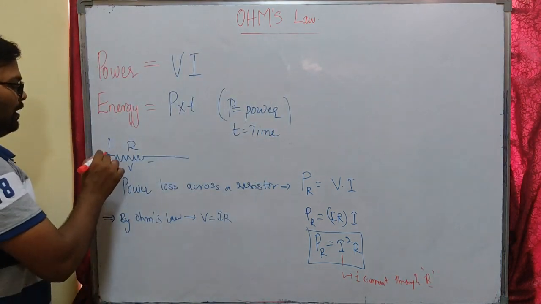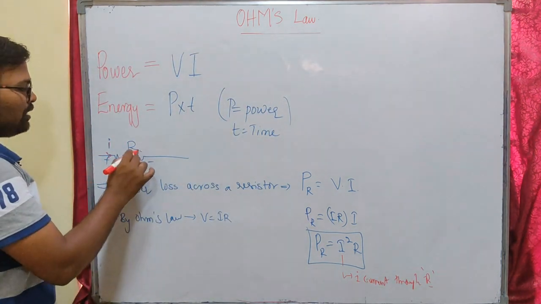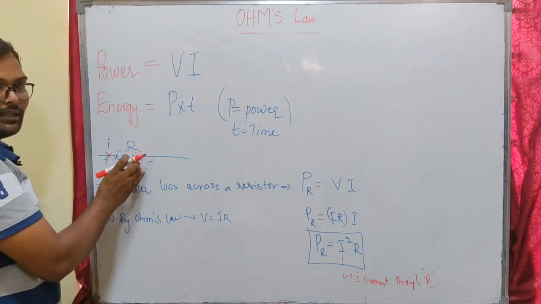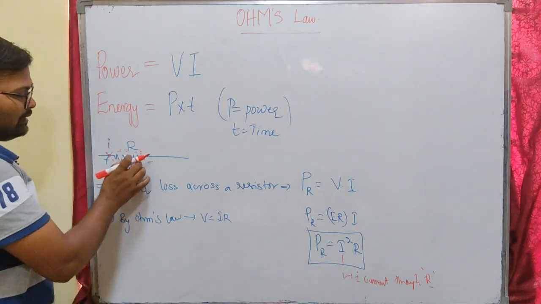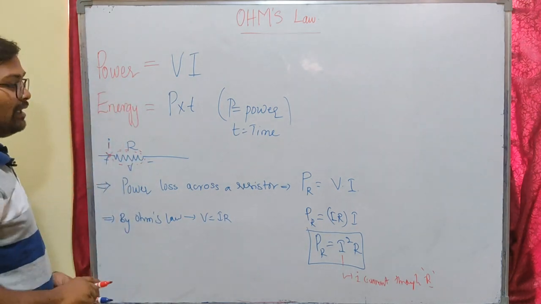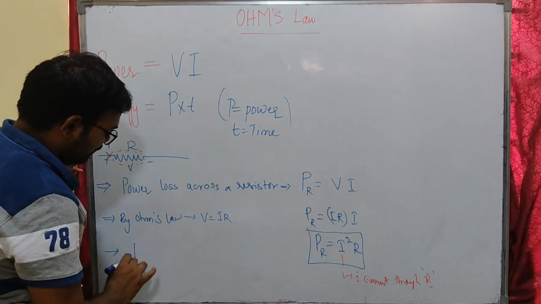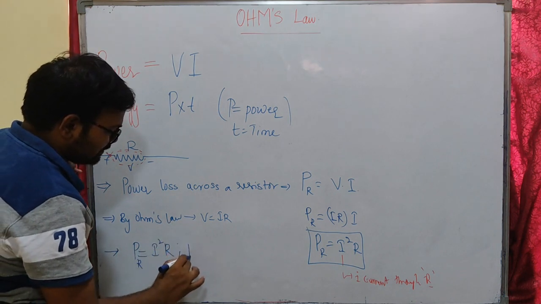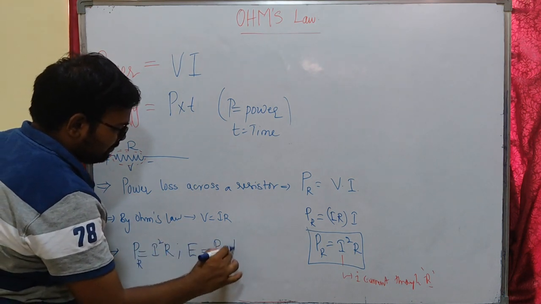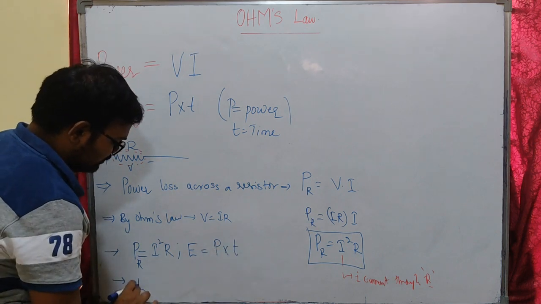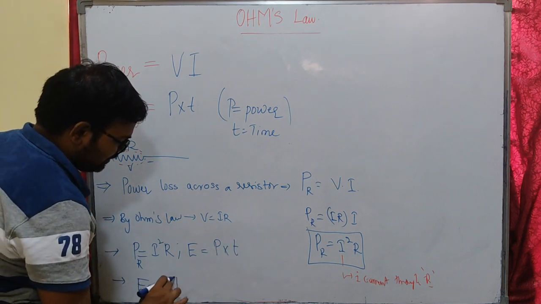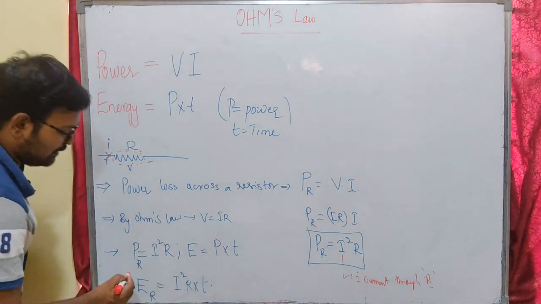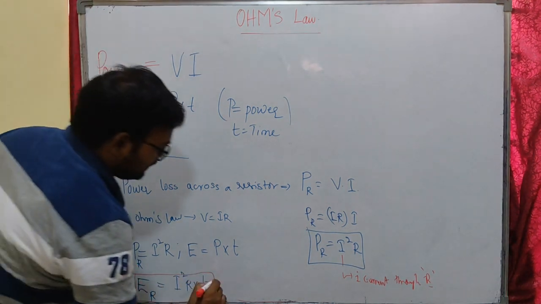Okay, if you pass some current through the resistor, some amount of power will be lost due to the heat in the resistor. There will be some heat production in the resistor if you pass some current. That heat will cause some power loss, and that will also cause some energy loss. If you have power loss due to the resistor as I square R, what is the energy loss? Energy loss will be power into time. The energy loss due to the resistor will be I square R into T. P times T, that is energy loss.